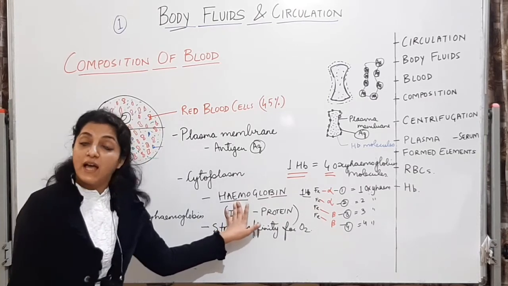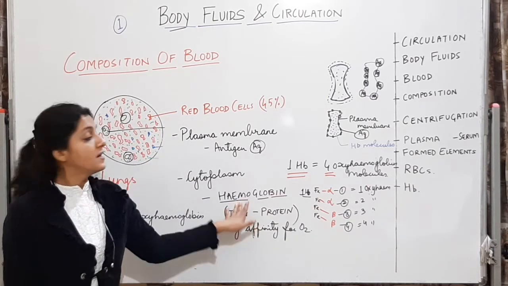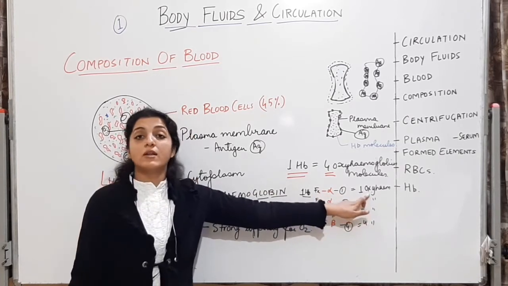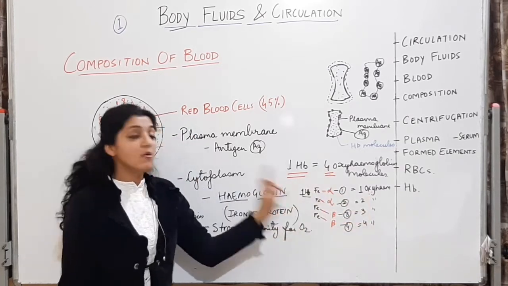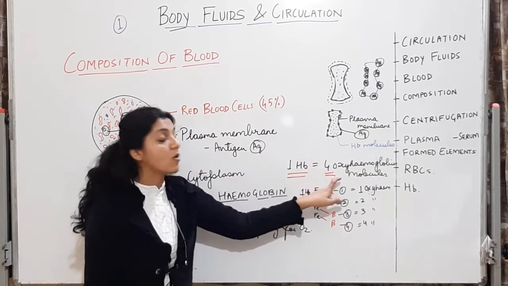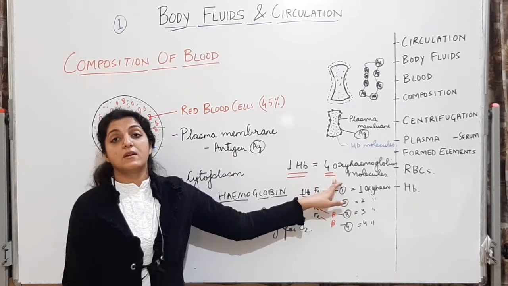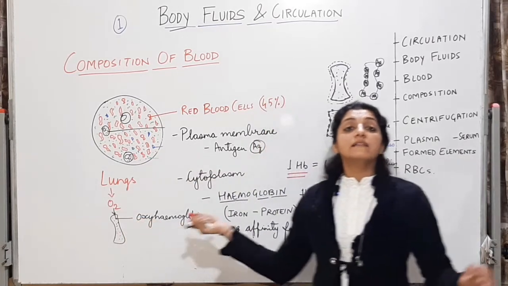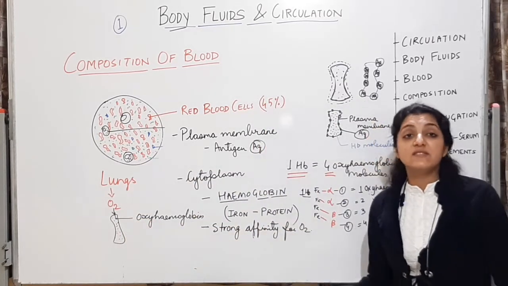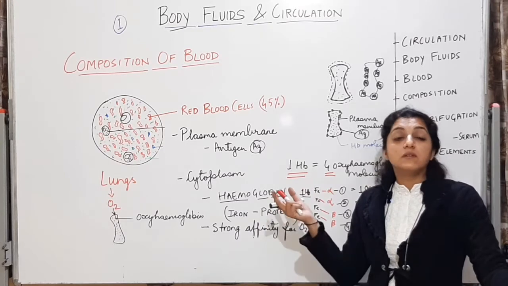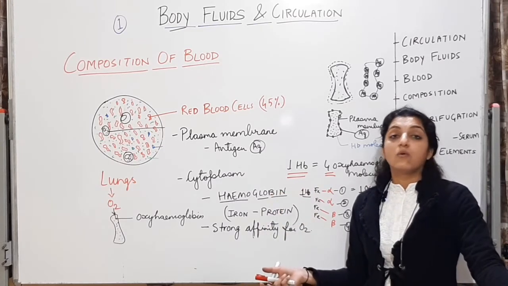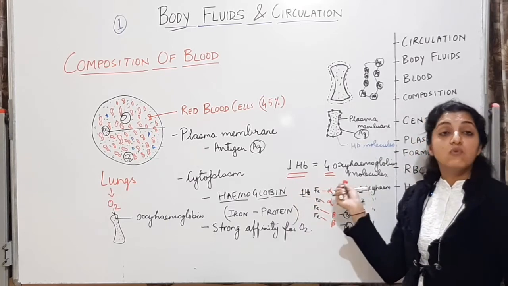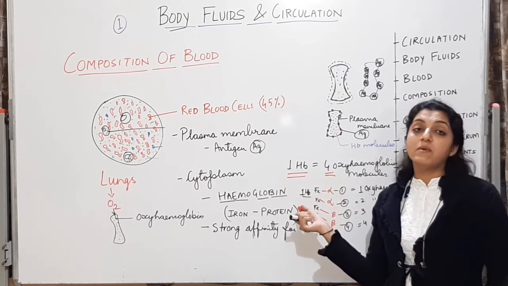Iron will be attached to all the chains, the heme part. This 1 chain can form 1 oxyhemoglobin molecule. Therefore, one hemoglobin molecule can form 4 oxyhemoglobin molecules. It has a high affinity for oxygen. Alright. Therefore, these cells are the major cells which are going to transport the respiratory gases. So you have to remember this important MCQ. 1 hemoglobin is going to form 4 oxyhemoglobin molecules.